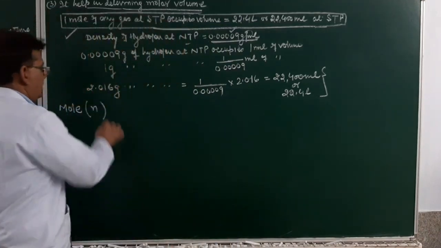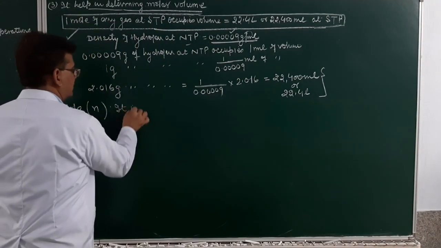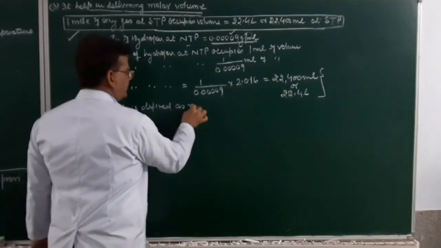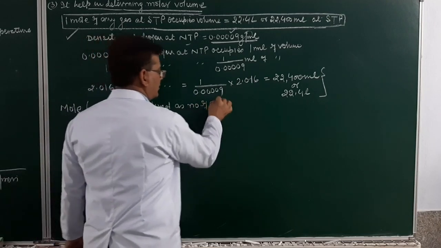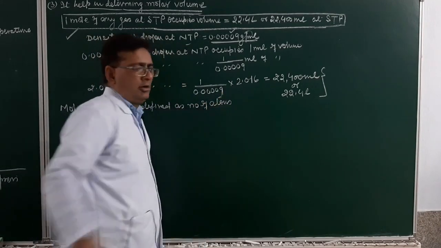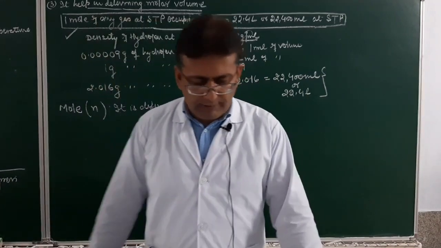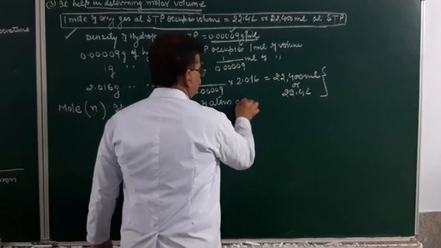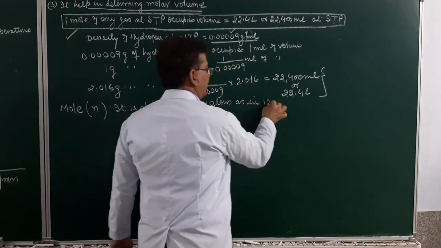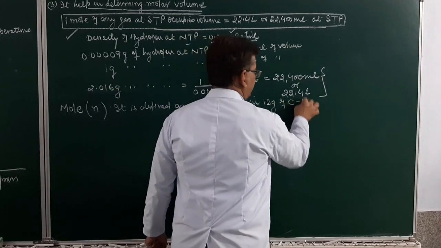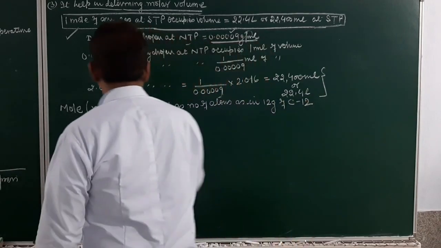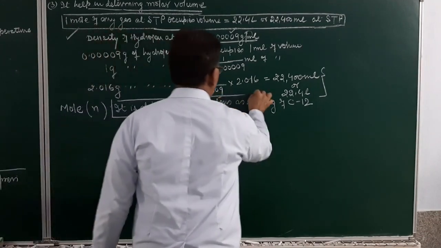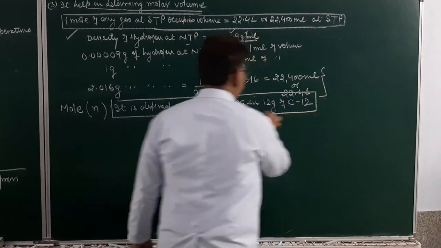So mole is defined as the number of atoms present in 12 gram of carbon 12. Number of atoms as in 12 gram of carbon 12. I think I shall be very clear. Number of atoms as in 12 gram of carbon 12 is called a mole of a substance.